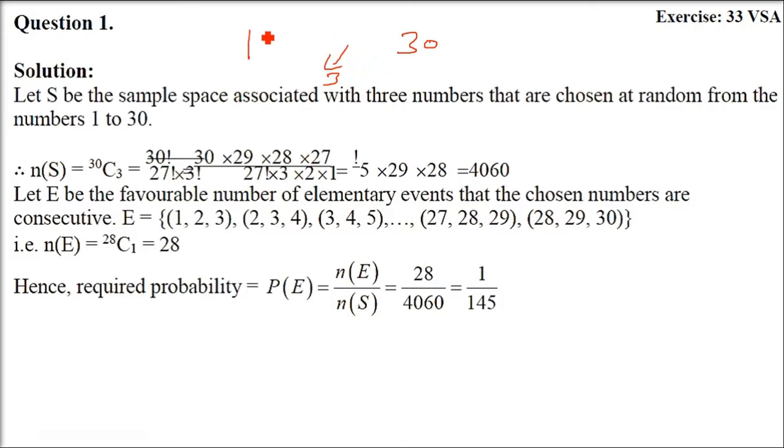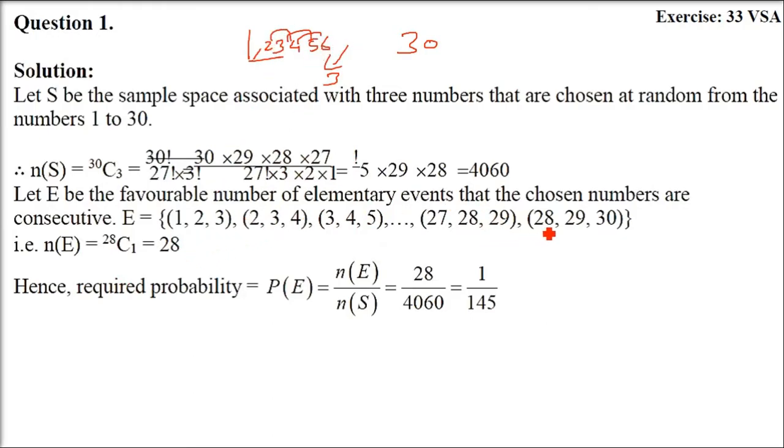So numbers consecutive means 1 by 1. 1, 2, 3 are consecutive. 2, 3, 4 are consecutive. 3, 4, 5 are consecutive. 4, 5, 6 are consecutive. These are consecutive. 1, 3, 4 is not consecutive.